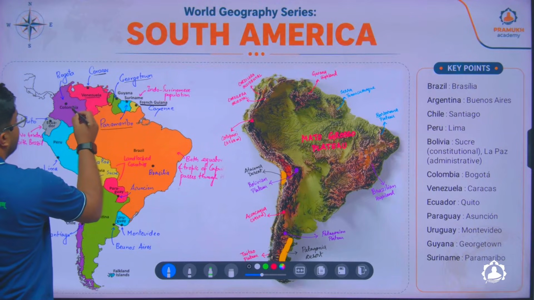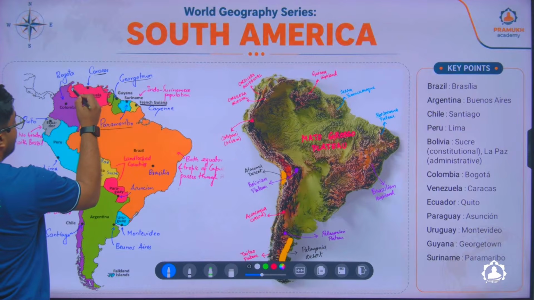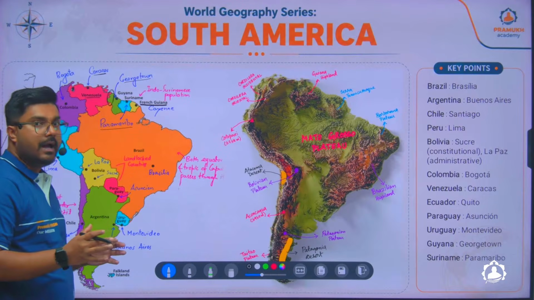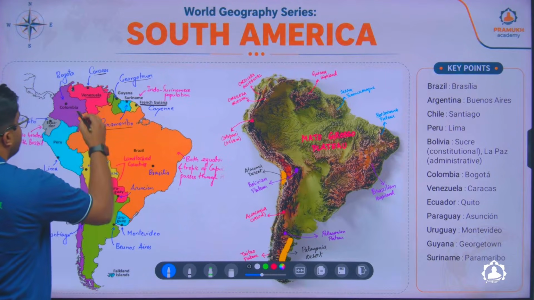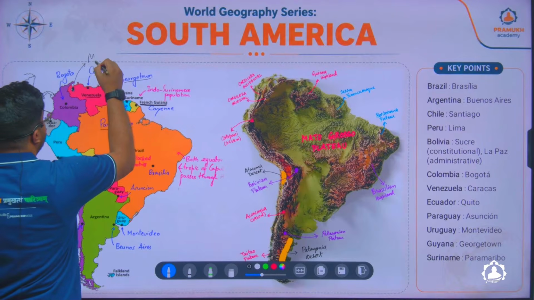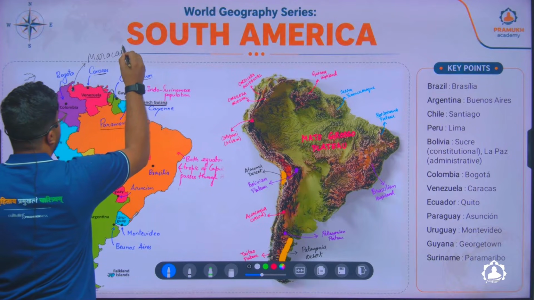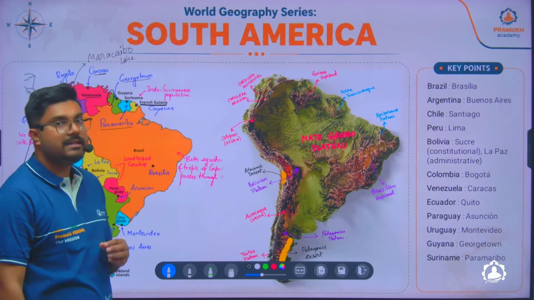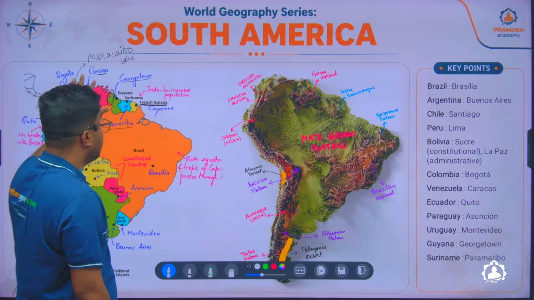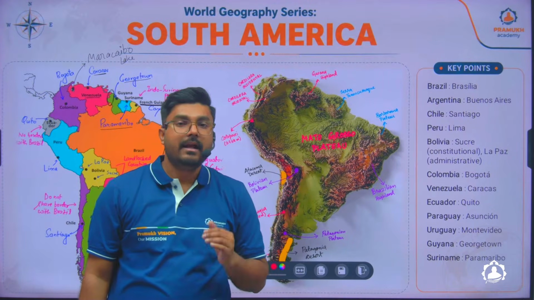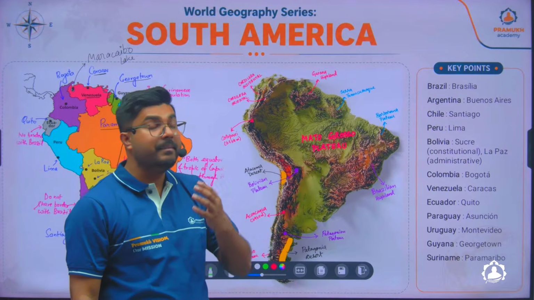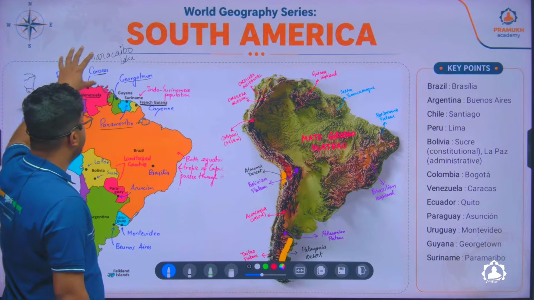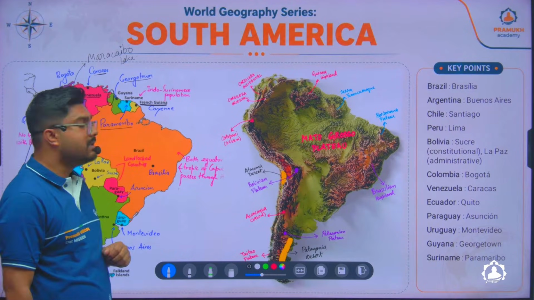In Venezuela, you'll find this lake. Though we are going to go into detail about each and every country, this is just an overall understanding so that you can remember things. Here you'll find a lake called Maracaibo Lake, and this lake has the world's largest oil reserve. And we know Venezuela is an oil exporting country. Even India has imported oil from Venezuela. So this particular lake, Maracaibo, has the highest oil reserves of the world.